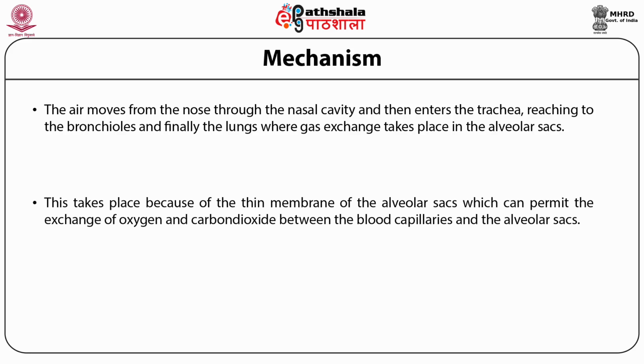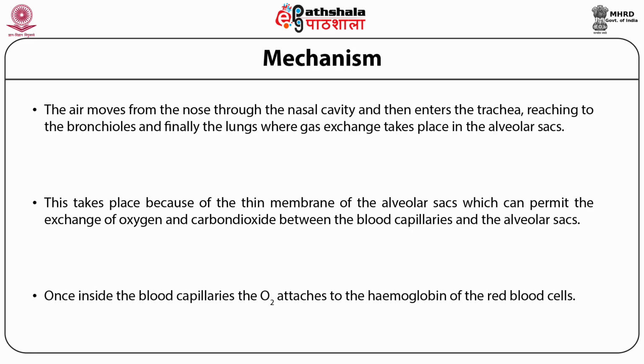This takes place because of the thin membrane of the alveolar sac, which permits the exchange of oxygen and carbon dioxide between the blood capillaries and the alveolar sac. Once inside the blood capillaries, the oxygen attaches itself to the hemoglobin content of the red blood cells of the blood.